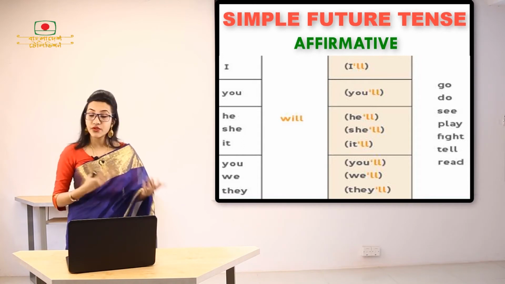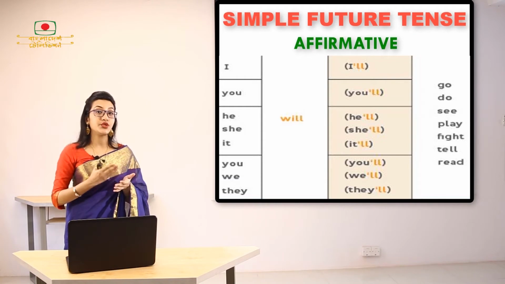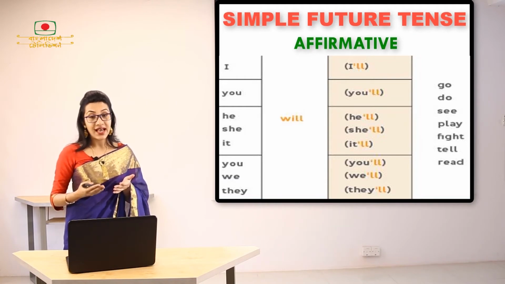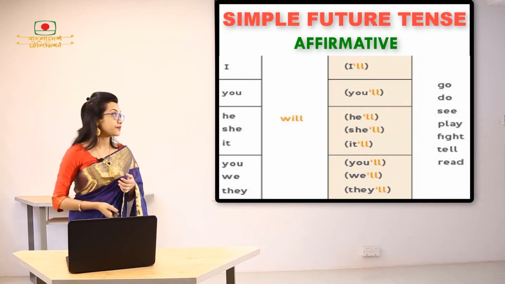So basically what we are doing here, we are using the subject at the beginning, then we are going to use will after that, and we are going to use the present form of the verb after will.